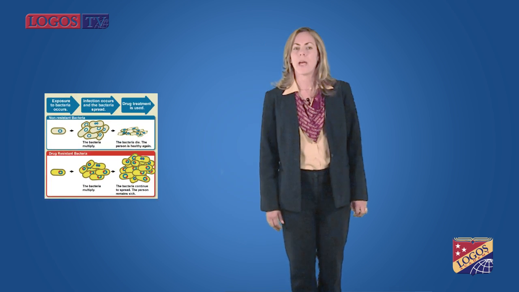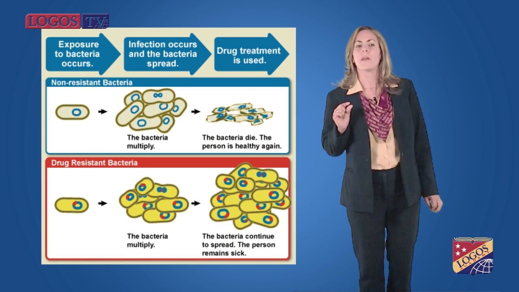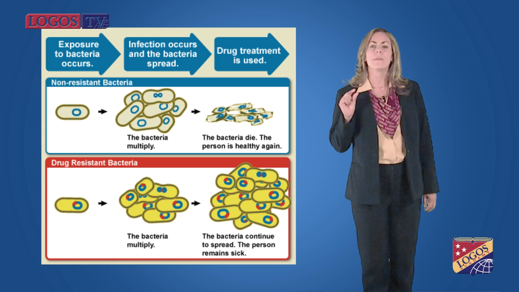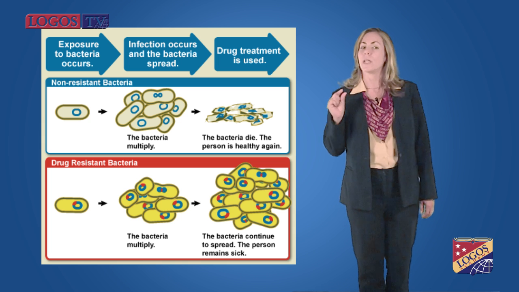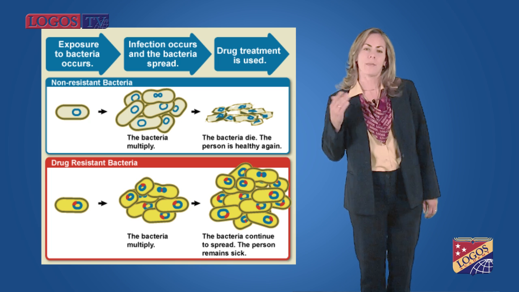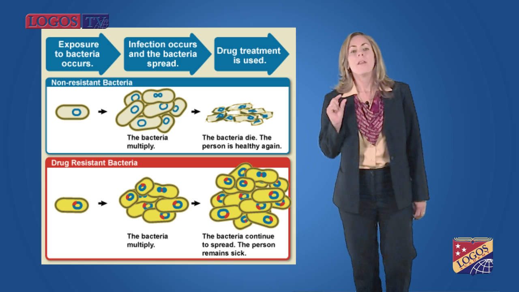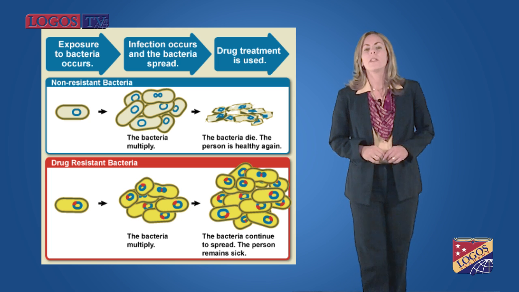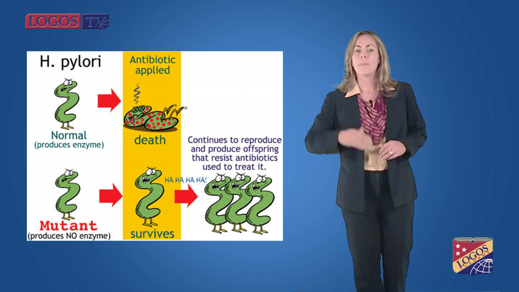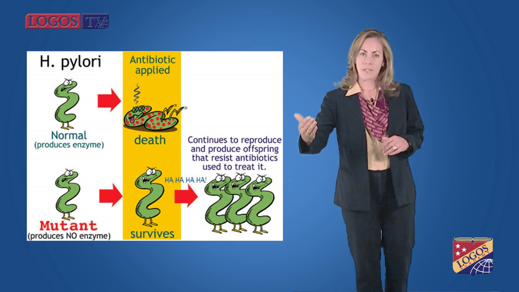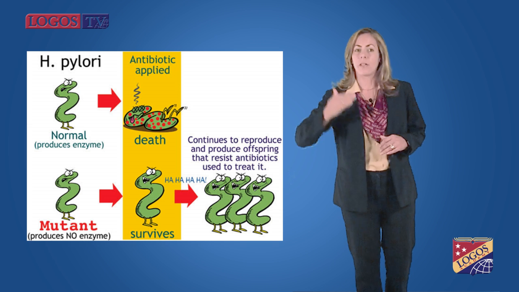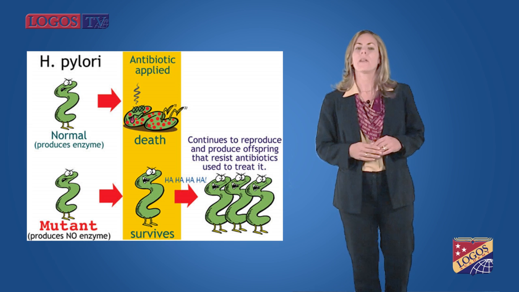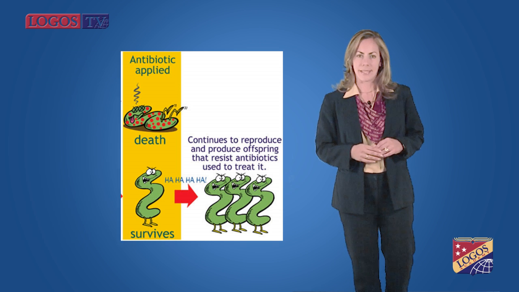Most bacteria are killed by the chemicals in the antibiotic, but a few of the bacteria have an adaptation that makes them naturally resistant, or not killed by the antibiotic. A few bacteria that survive continue to reproduce and pass the adaptation to their offspring. After several generations, all the bacteria become antibiotic resistant.